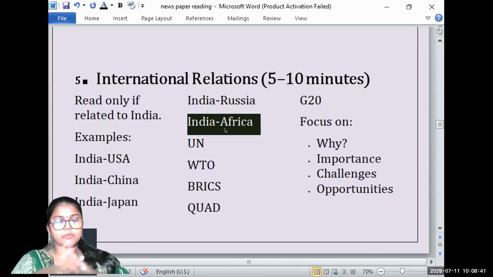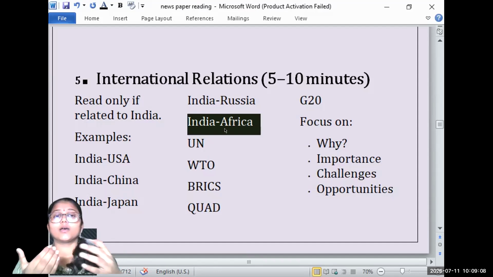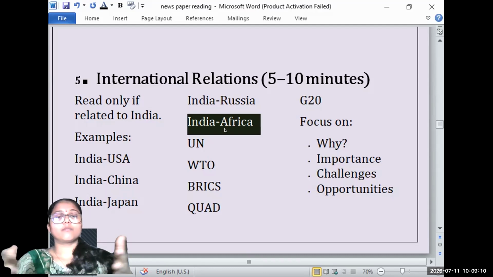If we are talking about the positive part, we also need to talk about the negative part: which countries are naturally enemies, like India and Pakistan, because of the border dispute and historical factors. There are various issues; you need to go into the historical part. Recently we had Operation Sindhu, and there is an evolution of India's stance with Pakistan. Yesterday there was an article on how we should normalize our ties with Pakistan.